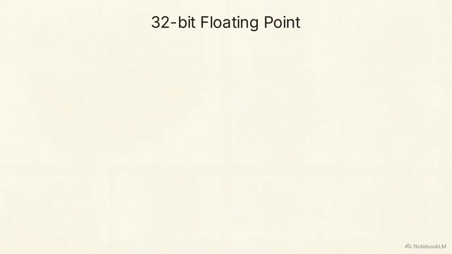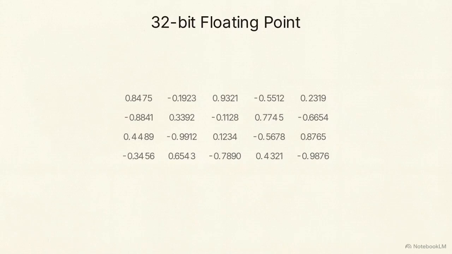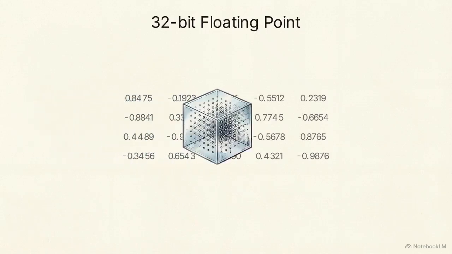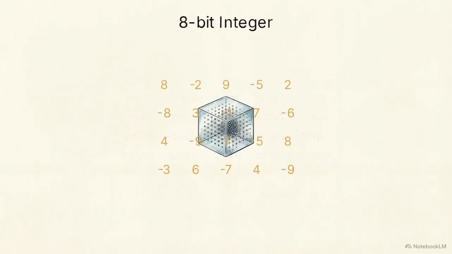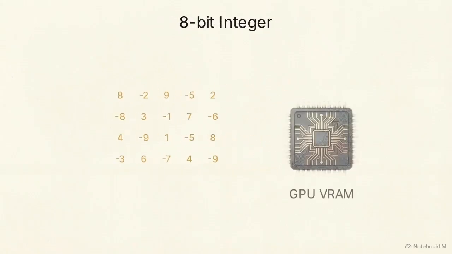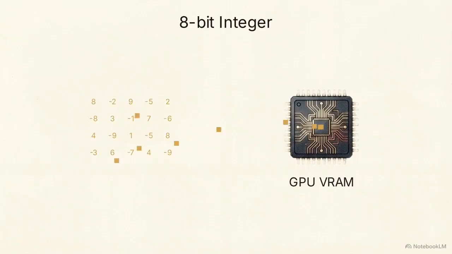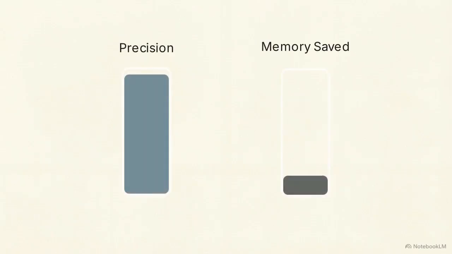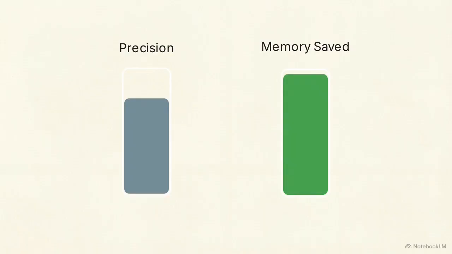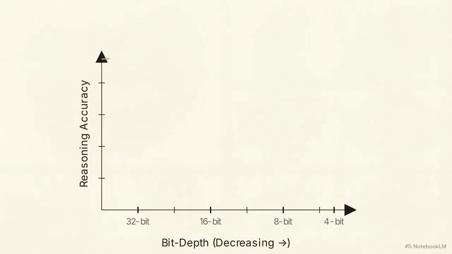For our local test, we used 8-bit quantization to balance performance with logical accuracy. This process takes the model's neural weights, originally stored as precise 32-bit floating-point decimals, and condenses them into smaller 8-bit integers. Converting the data to integers reduces the overall file size, allowing the entire model to be loaded into the VRAM of a standard graphics card. This is a mathematical trade-off. We accept a slight reduction in numerical precision to gain massive savings in memory usage.